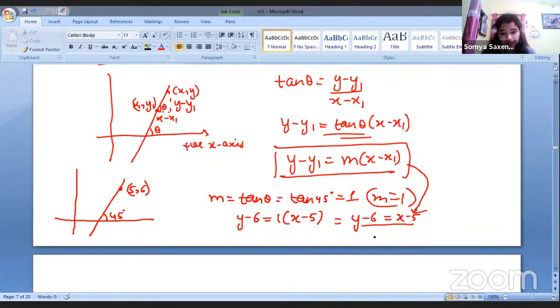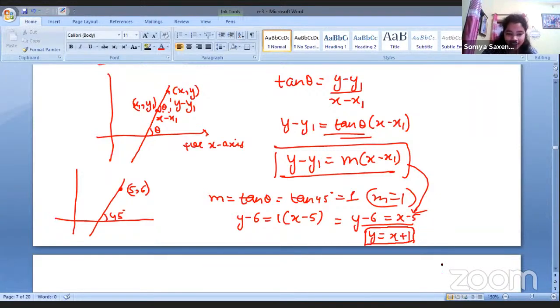But the desirable one is the slope intercept form. So we are writing both of them, because generally this one is more desirable. This one is the point slope form where we have the slope, we have the point, and we have x and y. This is the slope intercept form, which is the most desirable one.